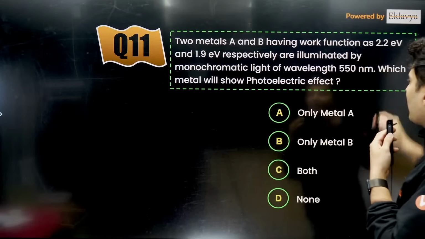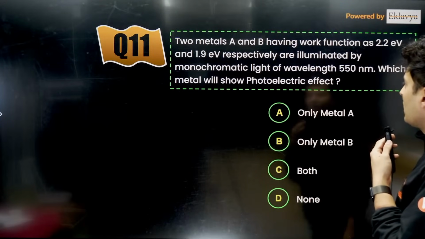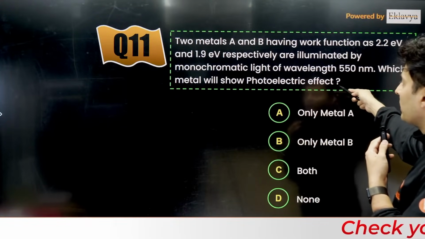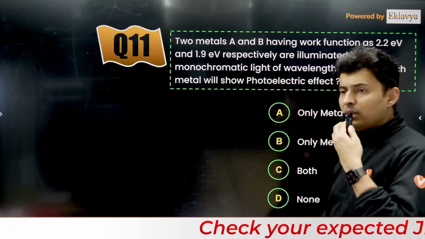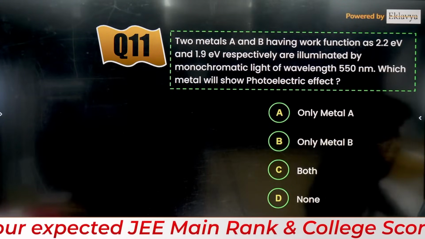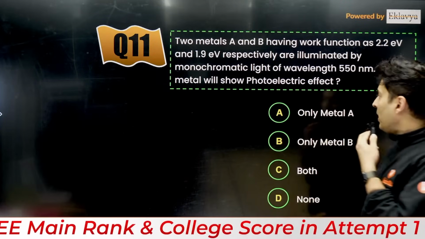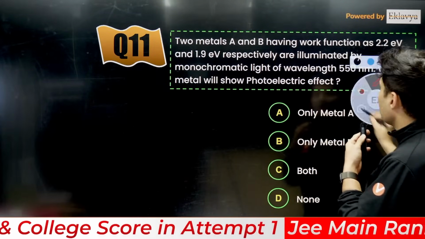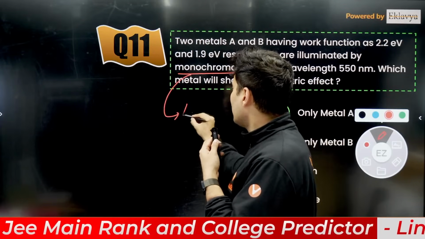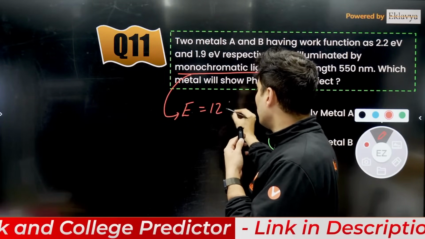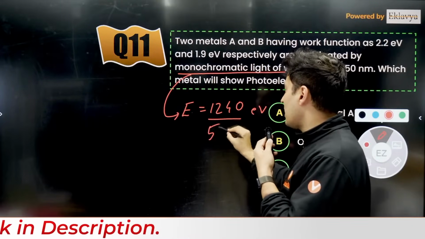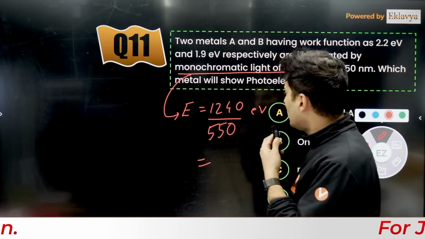Two metals A and B have the work function as follows. And if this is the wavelength, who will show the photoelectric effect? Remember the same question we did during the mock test? Exactly the same question, but only small values were different. So my dear warriors, you just need to see what is the energy of the photon. So this light will have an energy of 1240 electron volt by lambda. Lambda is 550.